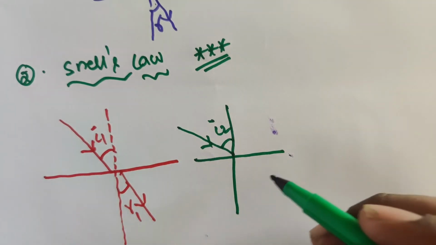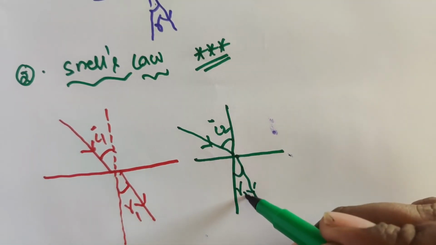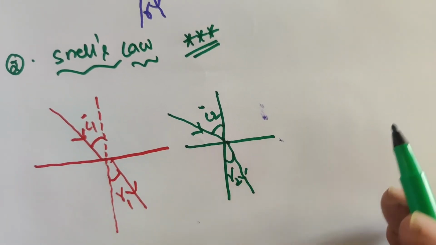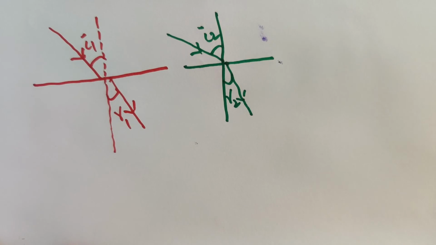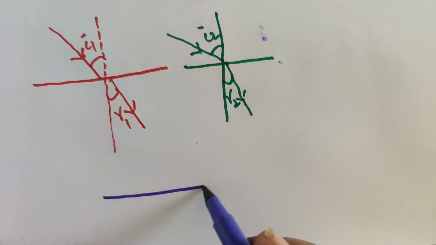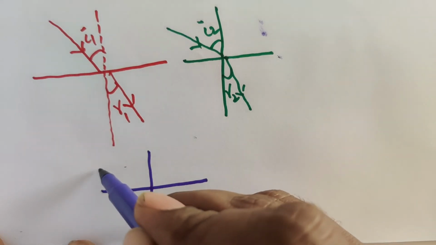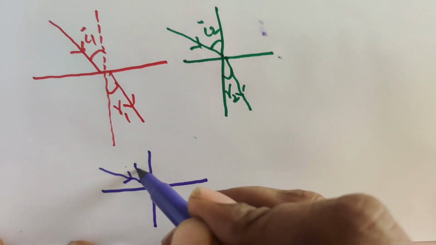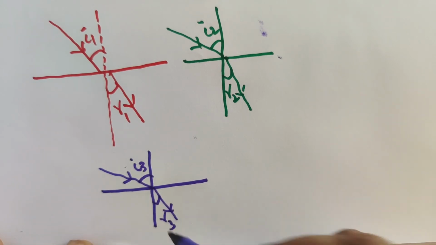Then angle of incidence I2 and refraction R2, and the third one, I3 and refraction R3.